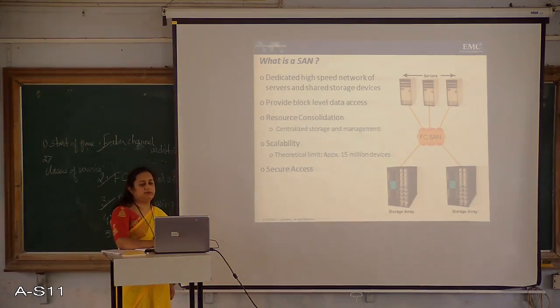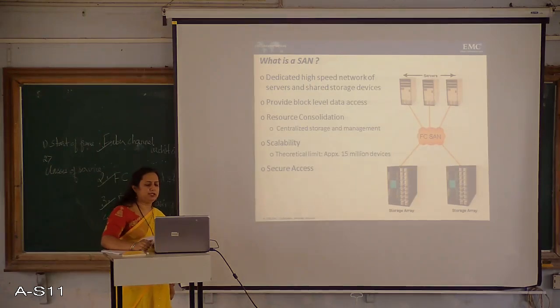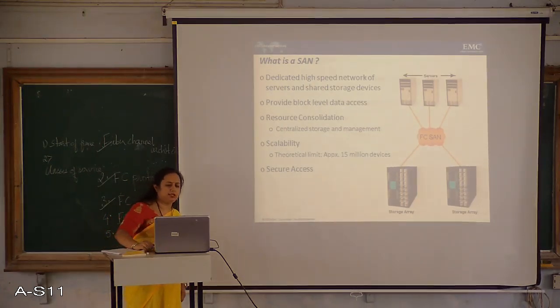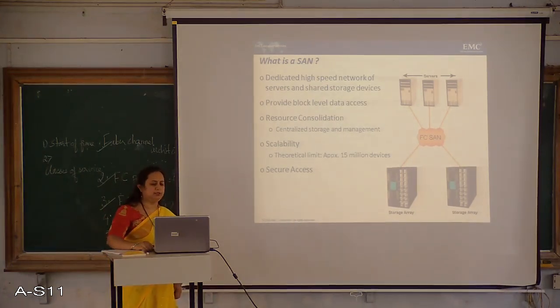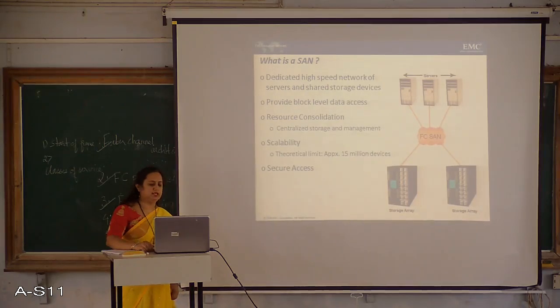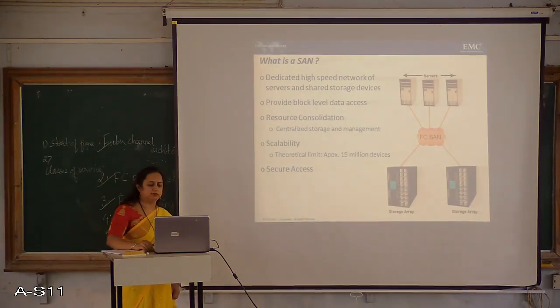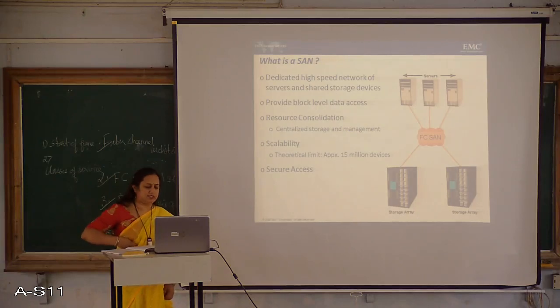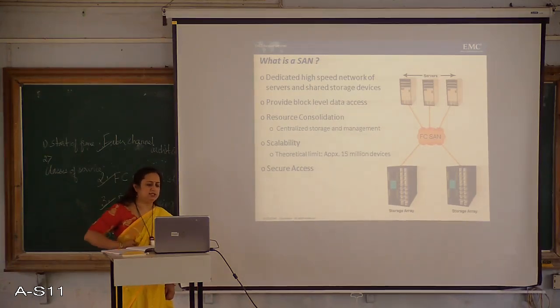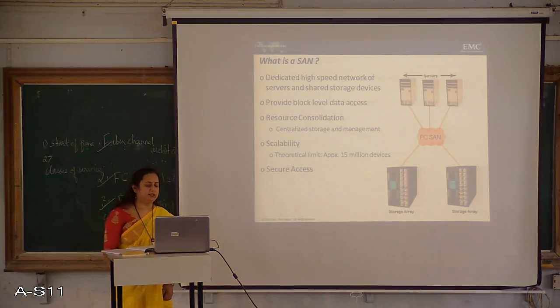So this is just a revision of this second chapter, what all we have seen in this. What is a SAN? Dedicated high-speed network of servers and shared storage devices, provide block-level data access, resource consolidation, centralized storage and management, scalability, theoretical limit approximately up to 15 million devices, secure access. So we have seen that we can connect up to 15 million devices here to the storage arrays using the FC SAN. So therefore, this is easily scalable and it is very secure.